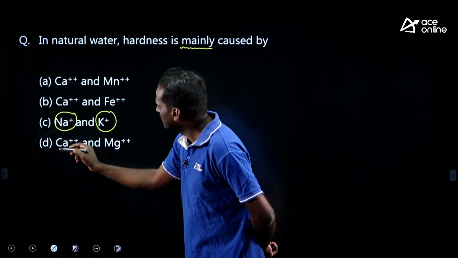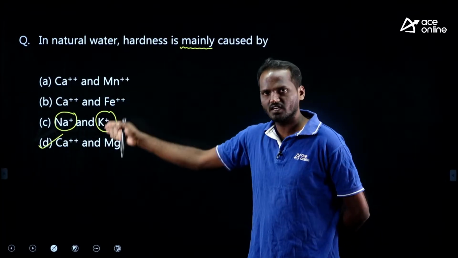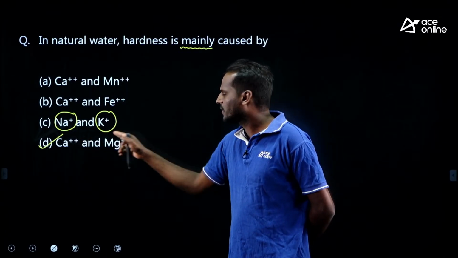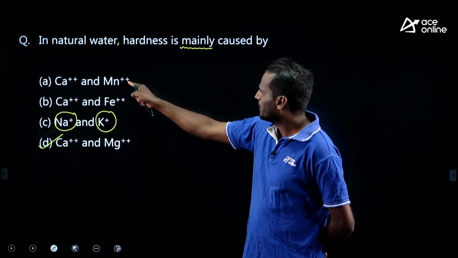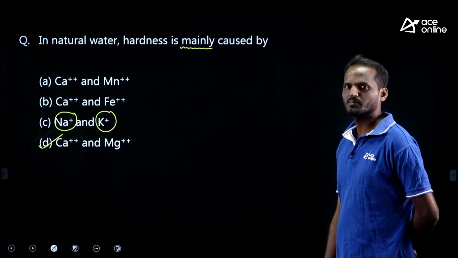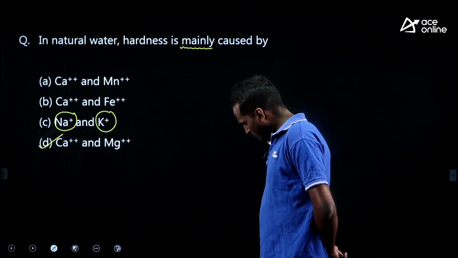Therefore, out of this, calcium and magnesium is the correct option. All impart hardness to water, but it is mainly caused by calcium and magnesium, right? Manganese, iron, all impact hardness, but mainly it is these. The option is D. Okay, the next question.